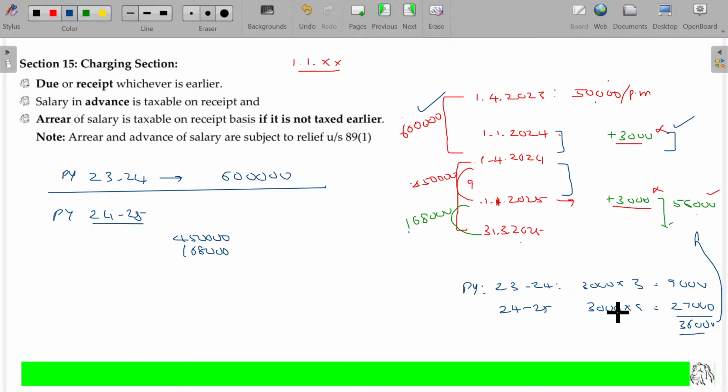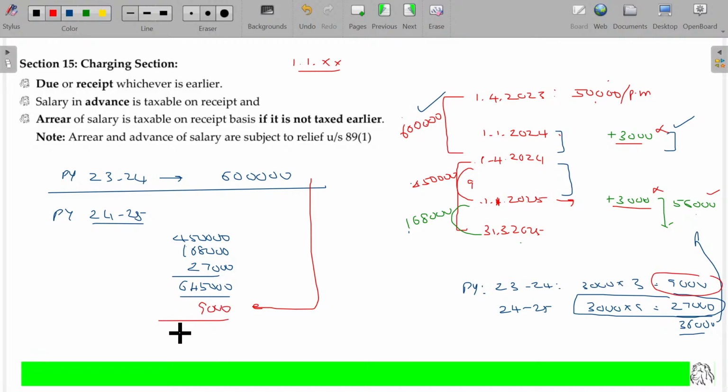Because of the revision, the arrear you received for this current year being 27. What is the total value? 6 lakhs 45,000. Apart from that, the amount meant for this period not received by that period being 9,000. You are receiving that 9,000 also. So you are getting 6 lakhs 54,000 in the previous year, 24-25. Is that clear?